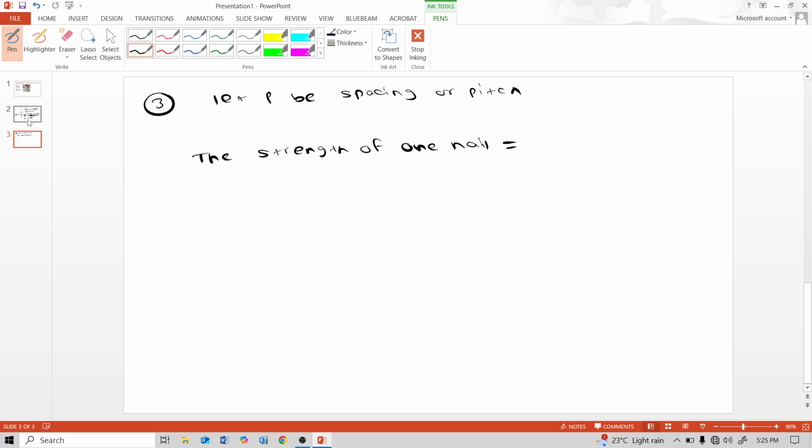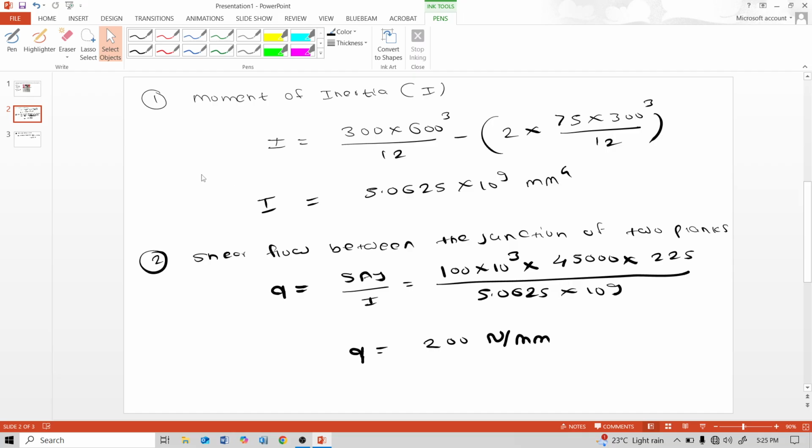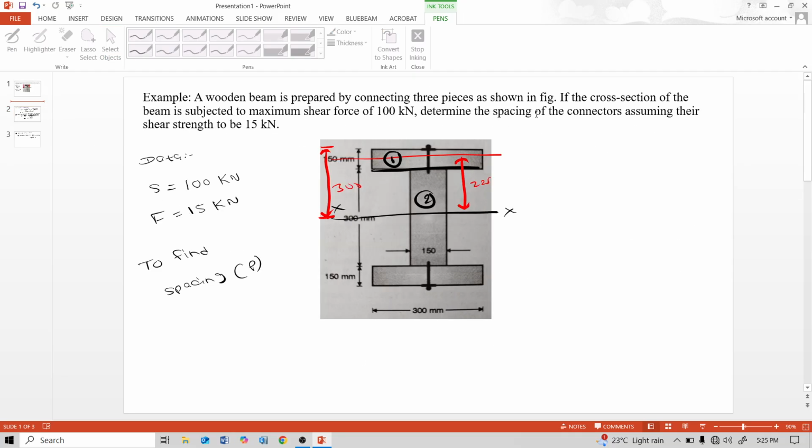The shear flow is 200 and the spacing is denoted as P, and the strength of one nail is F, the shear strength, 15 kilonewton.